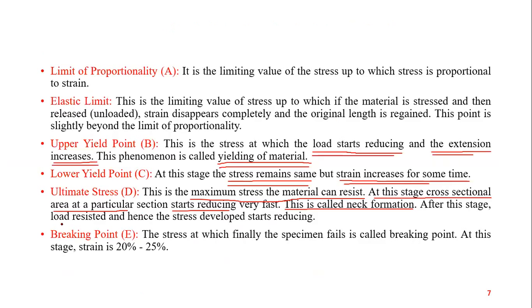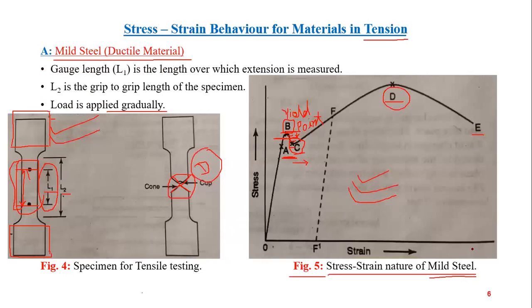After this stage, the load resisted, and hence the stress developed, starts reducing. Once the ultimate tensile strength is reached, after that the stress is decreasing, which means the load resisted is being decreased.